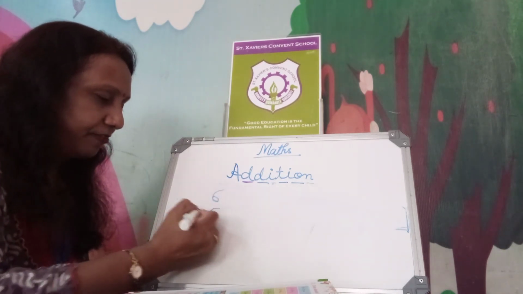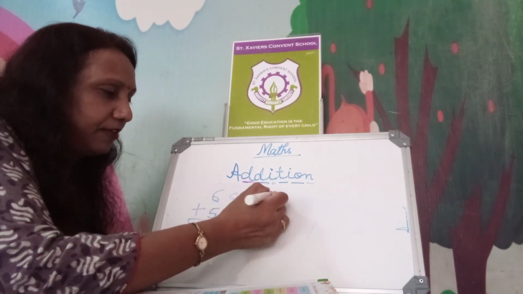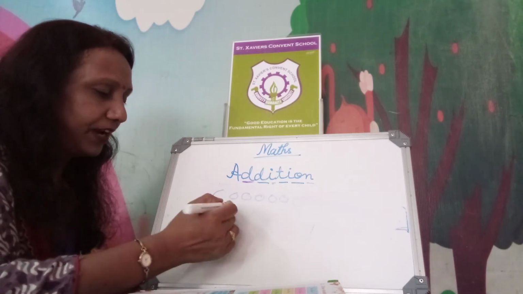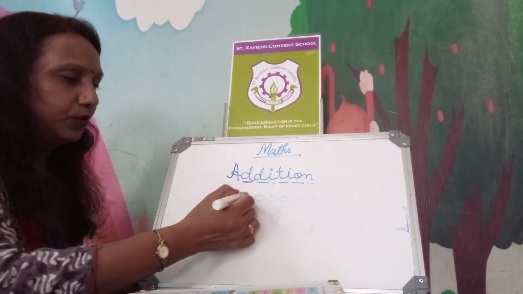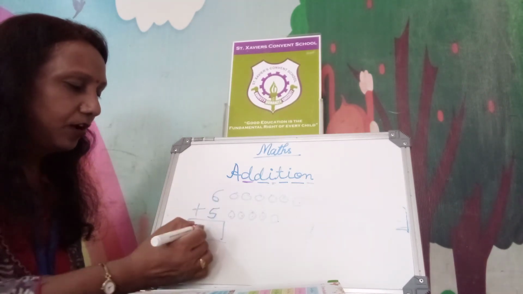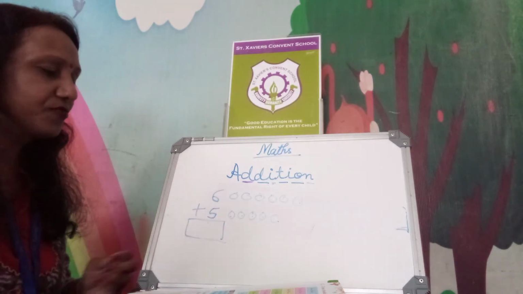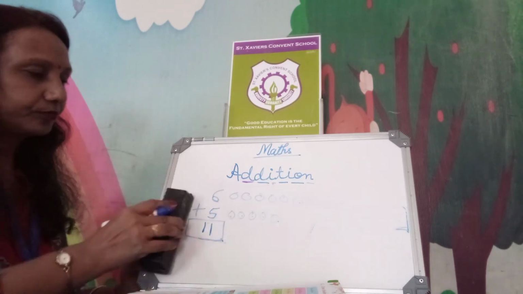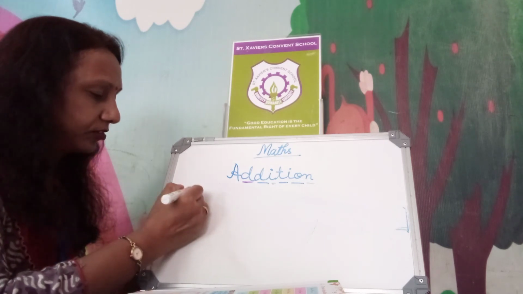6 and 5, add again. 1, 2, 3, 4, 5, 6. Here you draw 5: 1, 2, 3, 4, 5. Next number: 7, 8, 9, 10, 11. What will be the answer? The answer is 11. The addition of 6 and 5 is 11. Okay? Now next, the addition of 8 and 4.